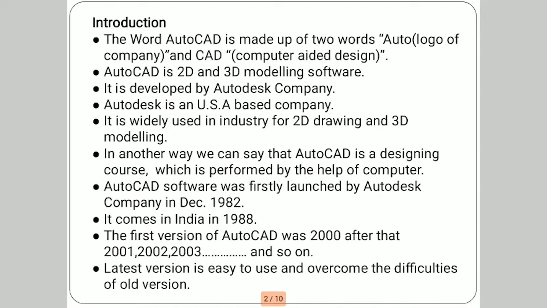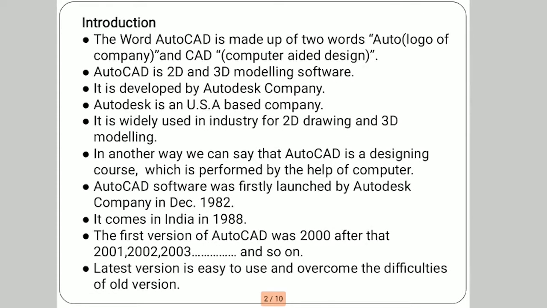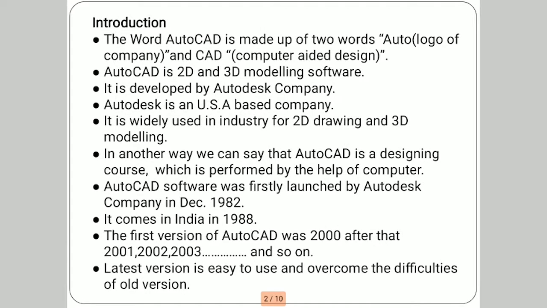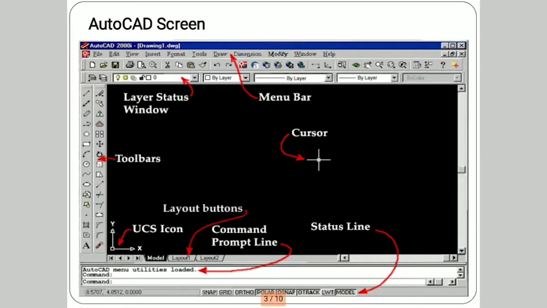Now the 2021 version is the recent one. The latest version is easy to use and overcomes the difficulties of the old version. That's why new versions come every year. So this is the introduction part.